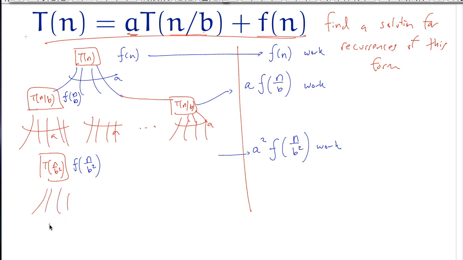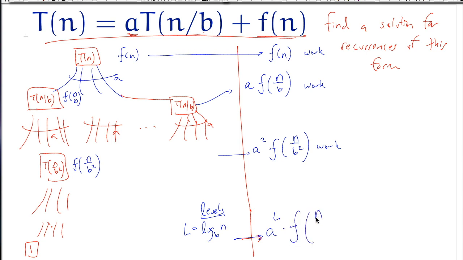Just as before, eventually we're going to get to a base case, and the number of levels here is going to be what? Log, which base? Base b of n. So at that level, we're going to have a to the L, and they're going to be working on problems of size n over b to the L there, right?